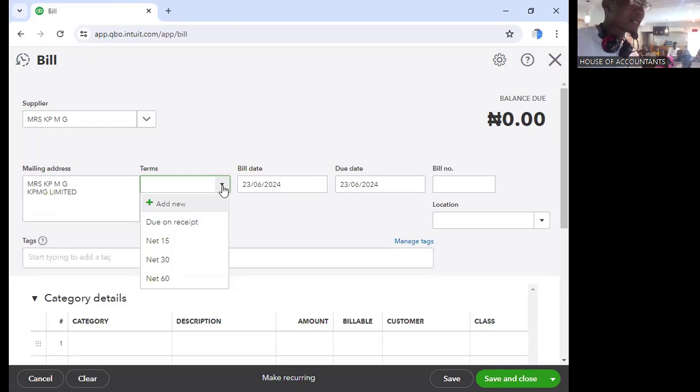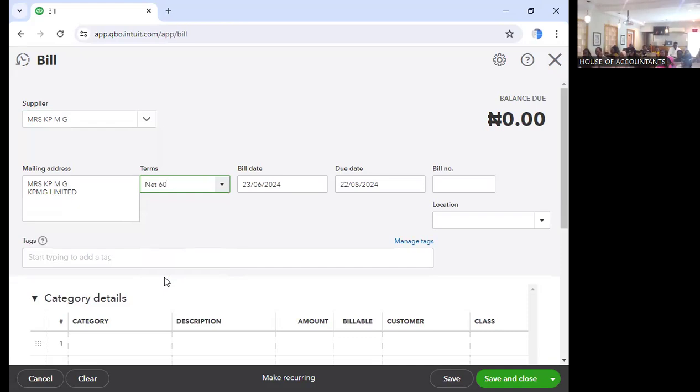What are the terms of payment? Let's choose 15 days. No, let's choose 60 days. The higher the payable days, the better. Our receivable days is 30, then our payable days should be higher. And if they are calling us, don't worry, we are paying you tomorrow, we are paying you next week, like 2 weeks, so that we make sure we are keeping the goods. So it automatically tells us the due dates.